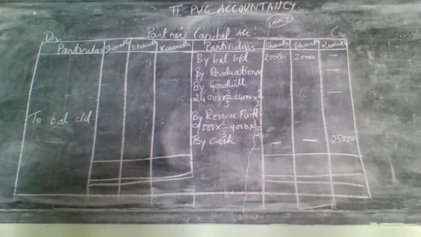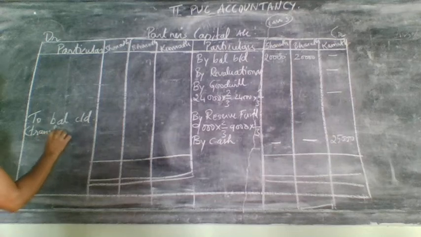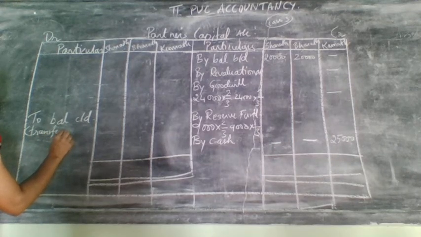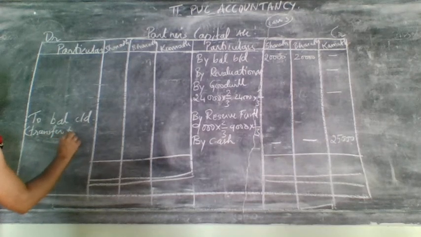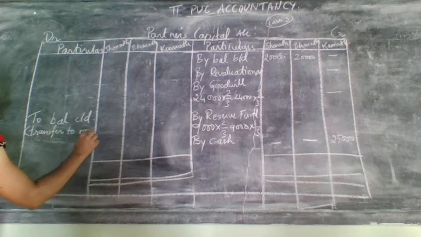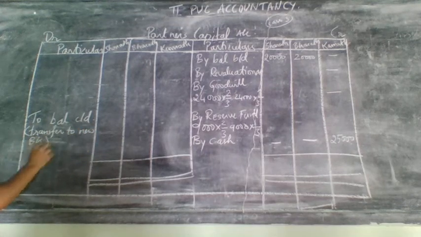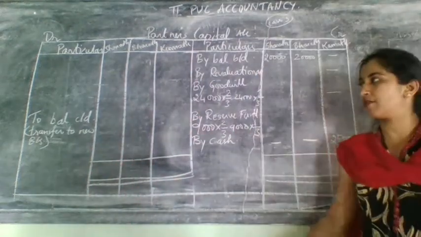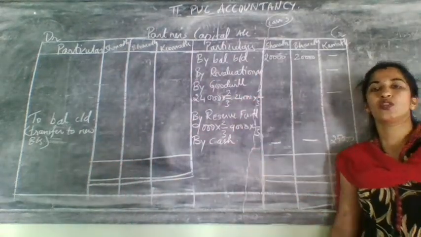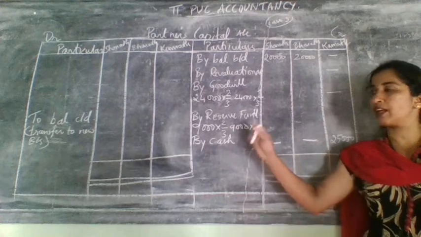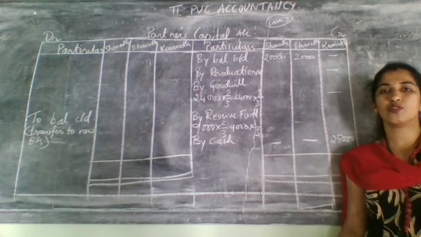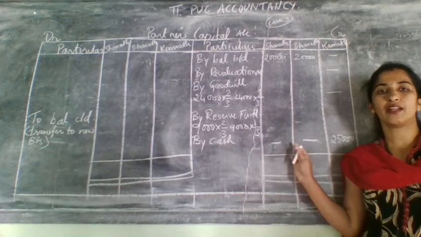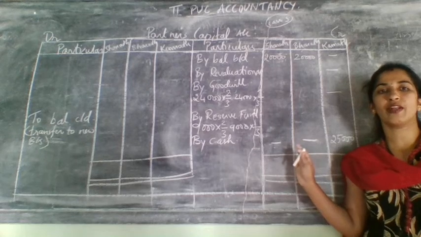For your reference I am writing transfer to new balance sheet, liability side. Difference amount considered as to balance brought down, carried down, and transferred to balance sheet. So this is related to partners capital account. Very simple it is.